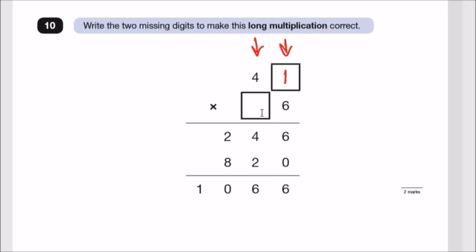Now let's move across here. Since we're moving to the tens column, we're going to automatically put a 0 there. Now something times 1 should give us a 2. Oh, so it could be a 2, possibly. I'm just going to stick with 2. No, actually, it has to be 2 because you're multiplying by 1. So if that's the case, it might be right. And the next thing is 2 times 4 should give us 8. And yes, you do get 8. So this should be the correct sum. Okay.